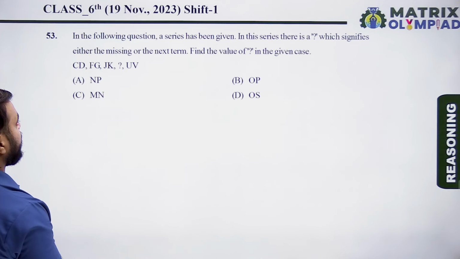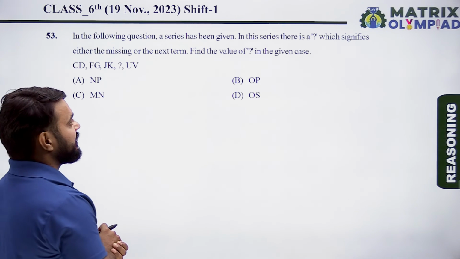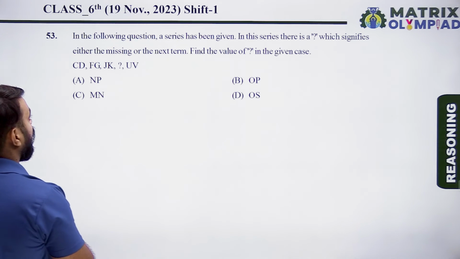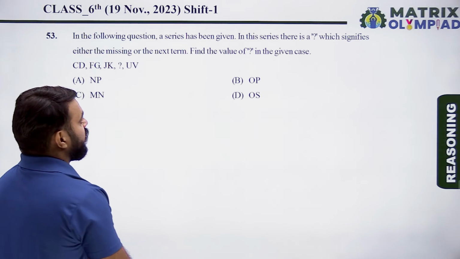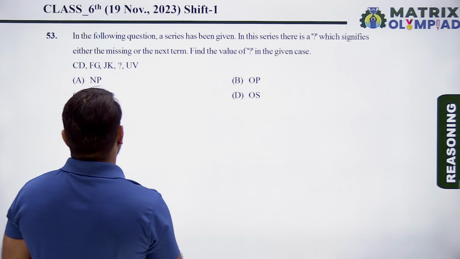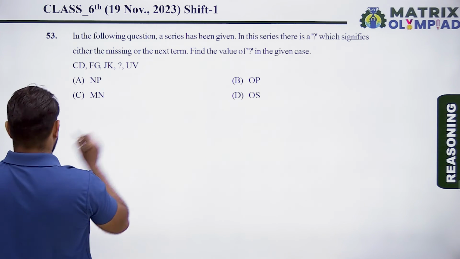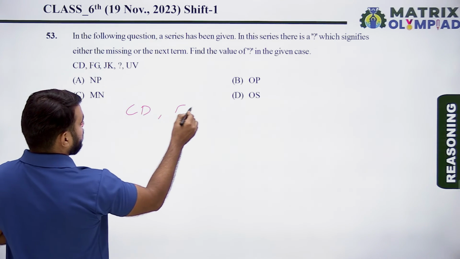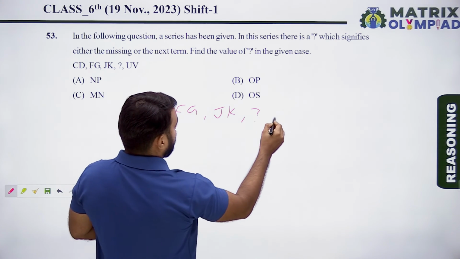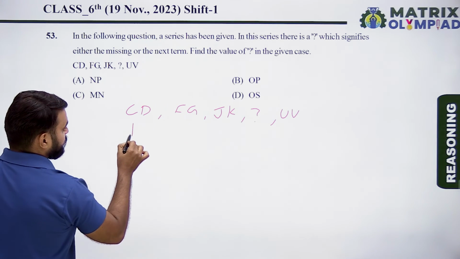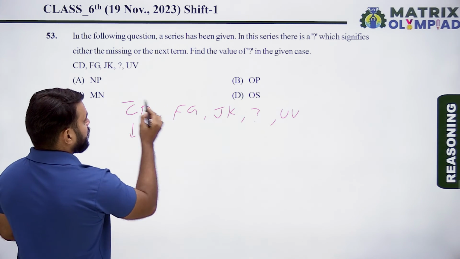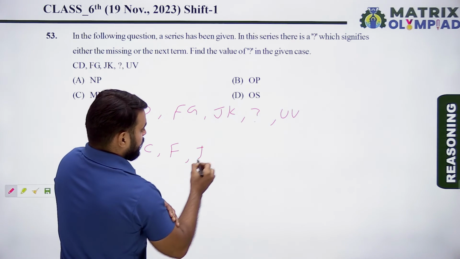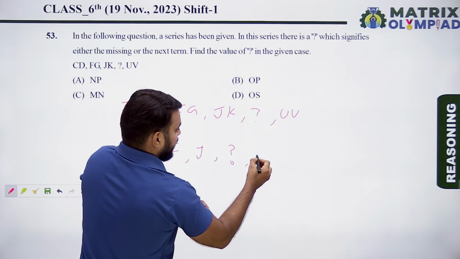In the following question, a series has been given. In this series, there is a question mark which signifies either the missing or the next term. Find the value of question mark in the given case. So series is CD, FG, JK, question mark, UV. So taking first alphabet of each term, first alphabet of each term is C, F, J, next is missing and next is U.